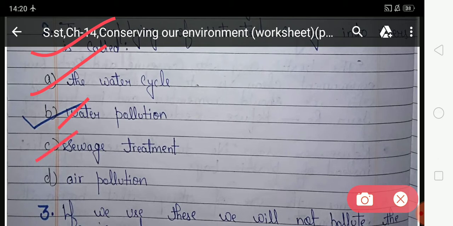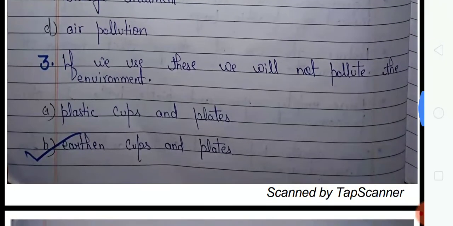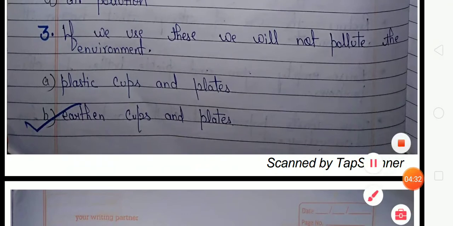Option C, sewage treatment. Option D, air pollution. Students, when untreated sewage flows into the water, water pollution arises. So option B is correct, and option B is already ticked. Now come to the third question.